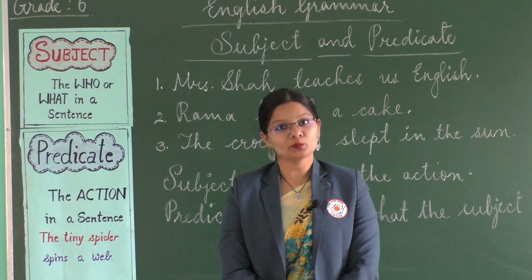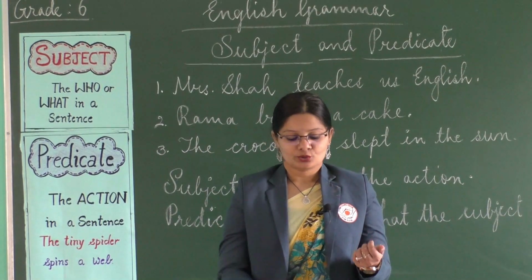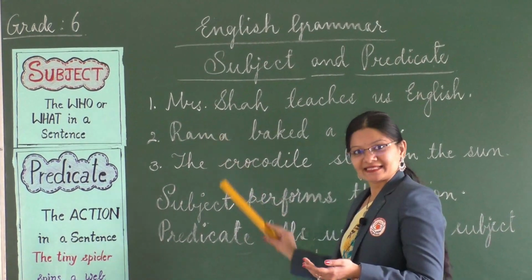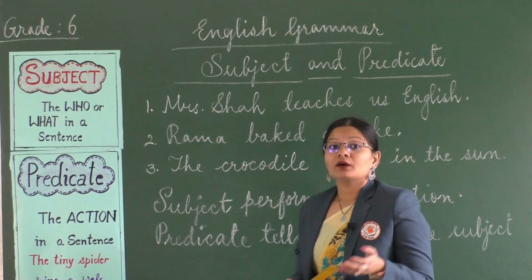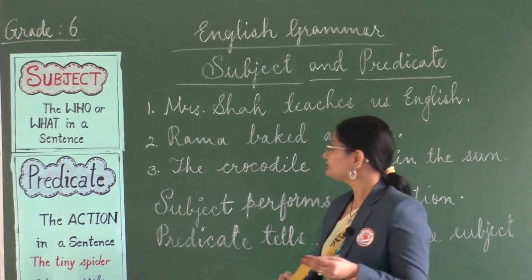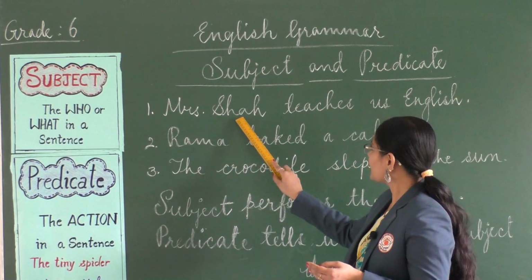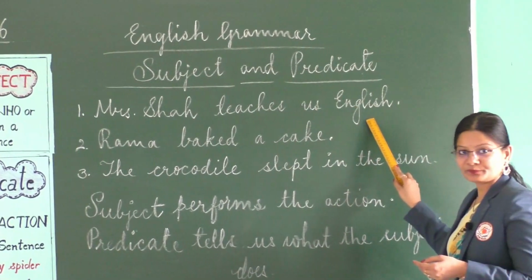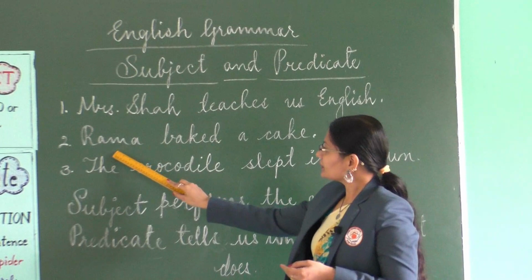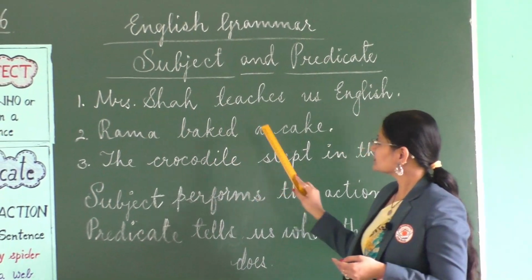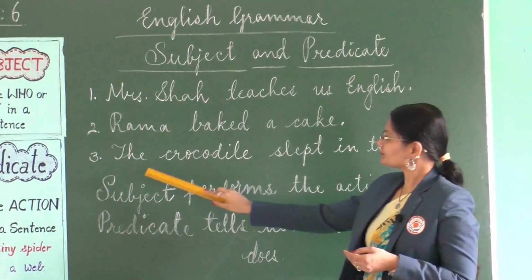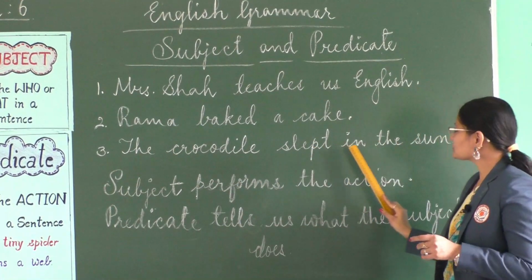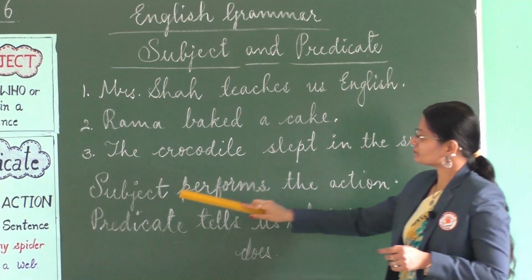Children, to begin with, I want you to observe the green board. Look at these sentences. Read after me. Mrs. Shah teaches us English. Rama baked a cake. The crocodile slept in the sun.